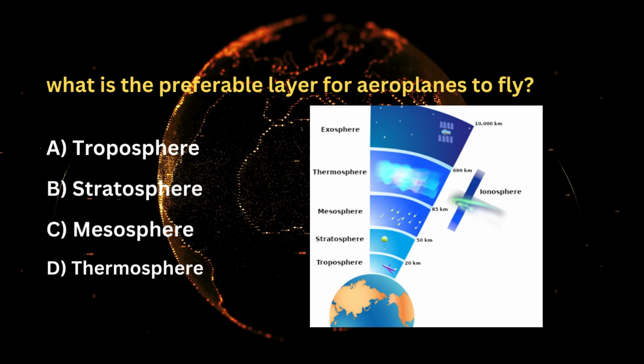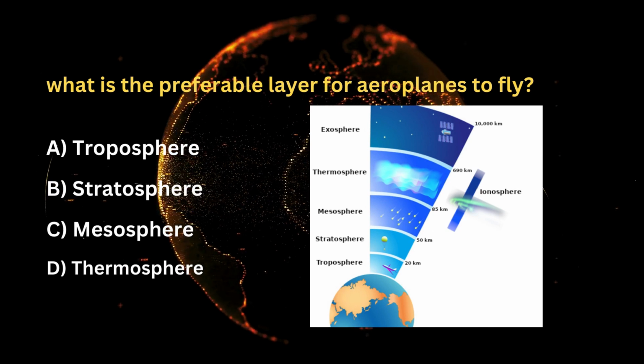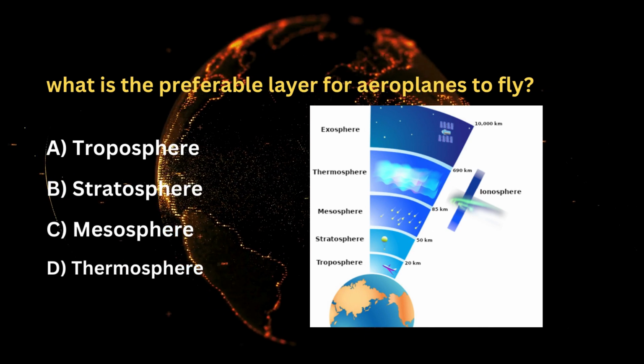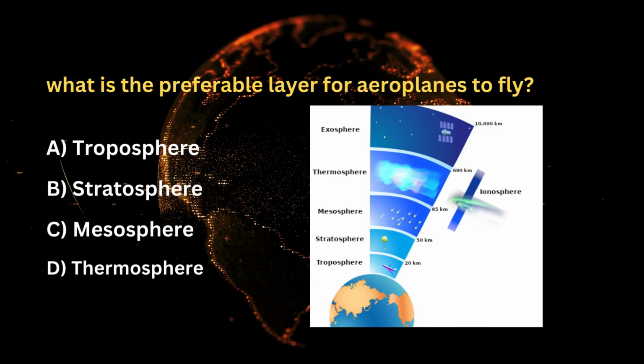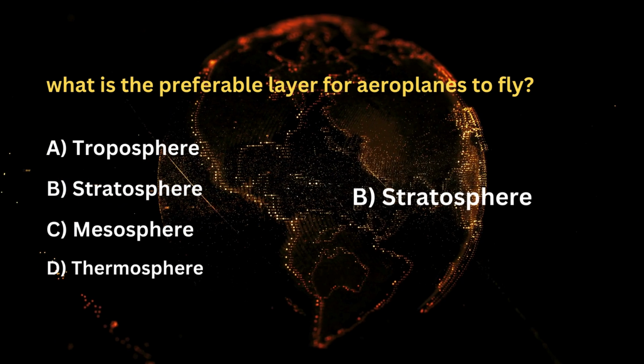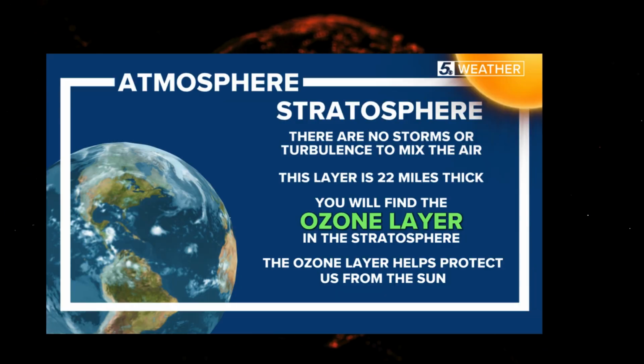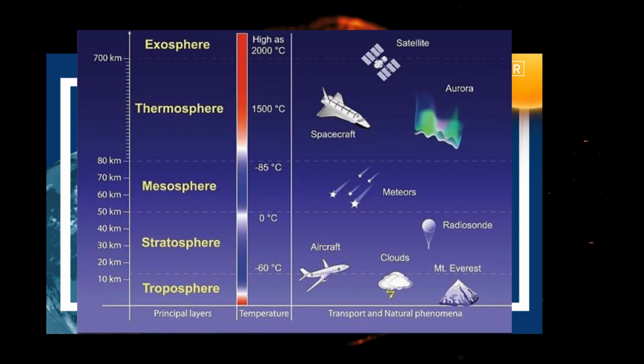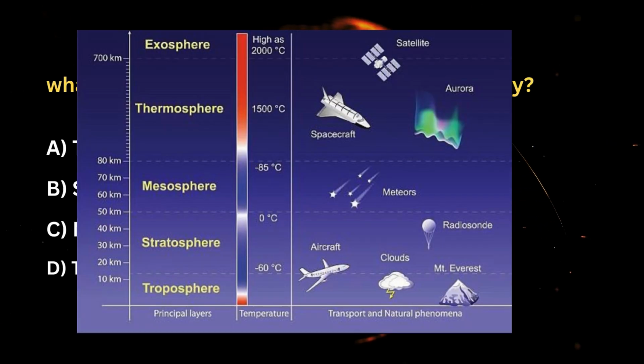What is the preferable layer for aeroplanes to fly? A. Troposphere. B. Stratosphere. C. Mesosphere. D. Thermosphere. Answer: B. Stratosphere. This layer is characterized by stability, low turbulence, and the absence of significant weather events, providing a smoother and more fuel-efficient environment for air travel. Additionally, the stratosphere's altitude offers advantages such as reduced air resistance and less atmospheric drag, enhancing the overall efficiency of flight.